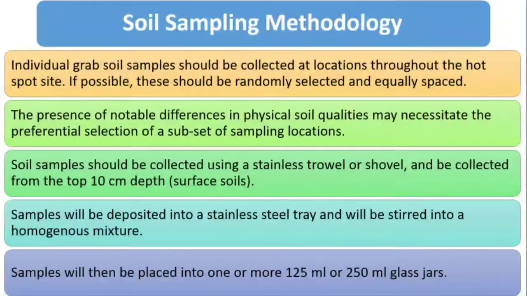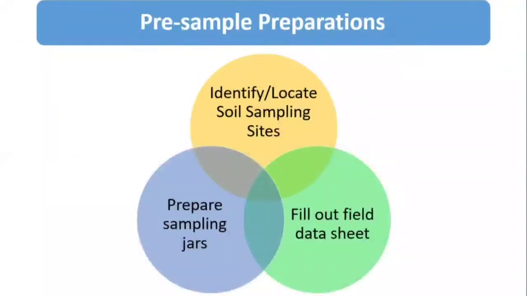Then soil samples should be collected using a stainless steel trowel or shovel and be collected from the top 10 centimeter depth of the soil. Then samples will be deposited into a stainless steel tray and will be stirred into a homogeneous mixture. Then samples will be placed into one or more 125 ml or 250 ml glass jars.